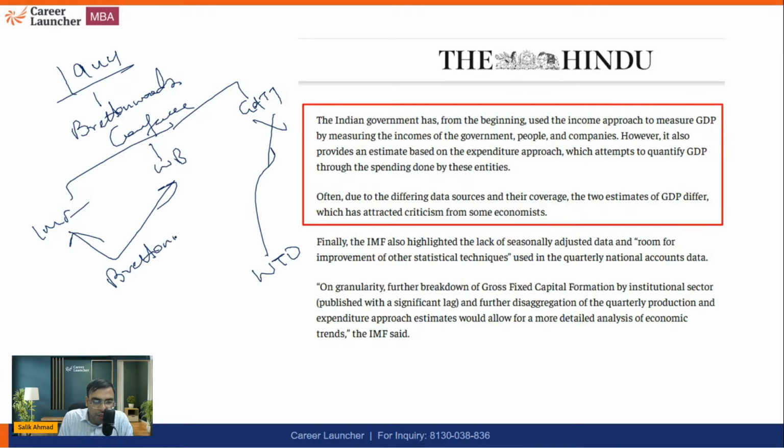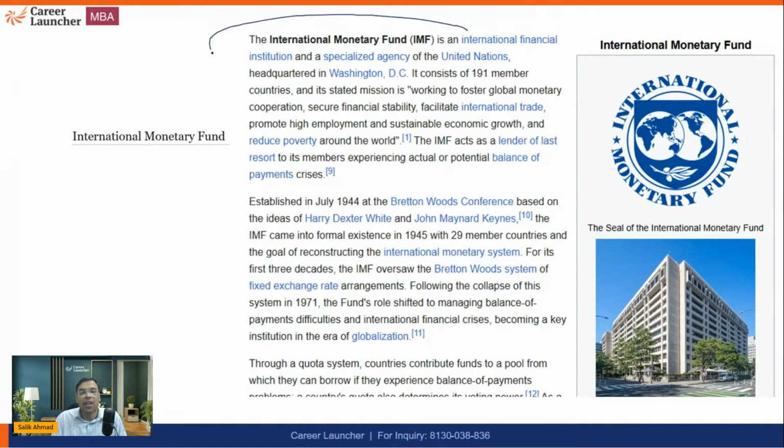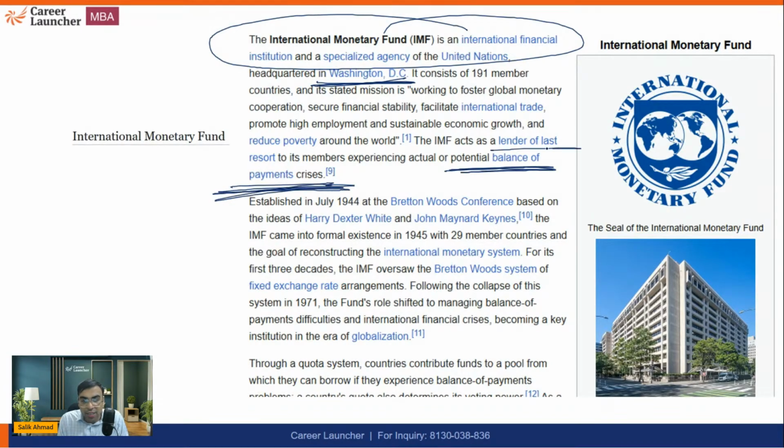This is a very famous question, I think XAT had asked, as far as I remember. In some MBA exam, whether it was IIFT or XAT, as far as I remember, in XAT they had asked this question: IMF and World Bank together are called Bretton Woods twins. Okay, so IMF is headquartered in Washington, D.C. What is its job? The main job is to help countries during balance of payment crisis, or lender of last resort to countries. So main thing is to help countries during balance of payment crisis.